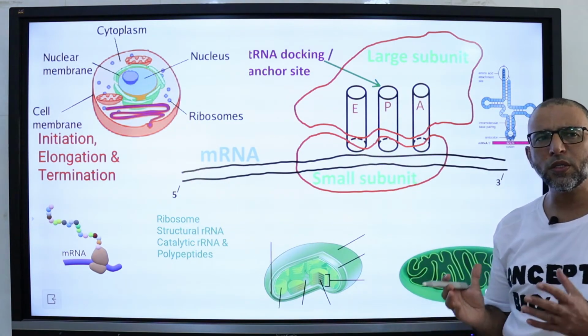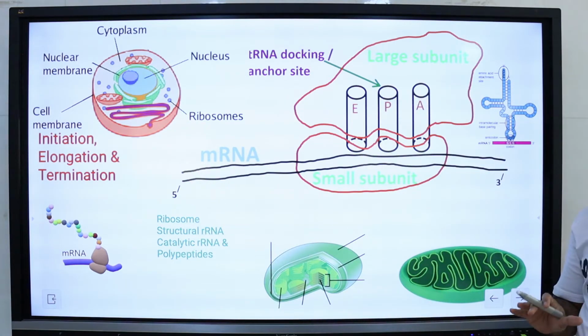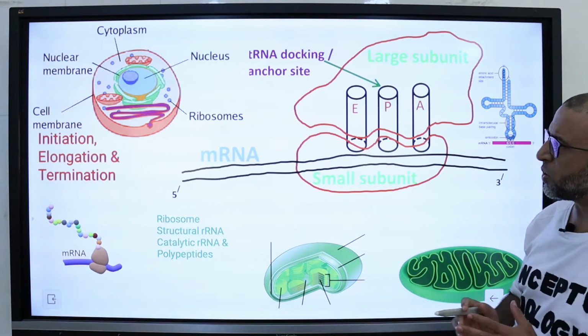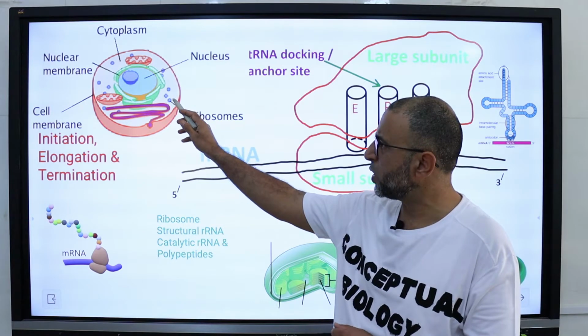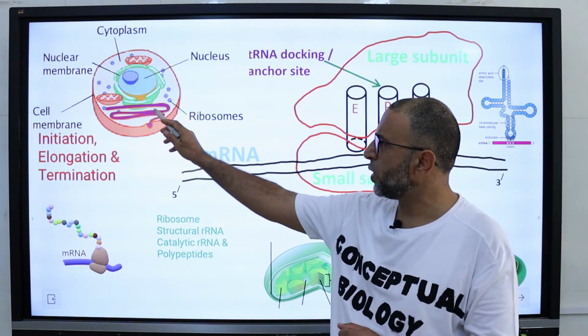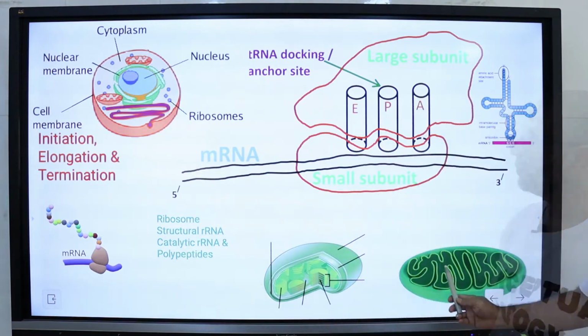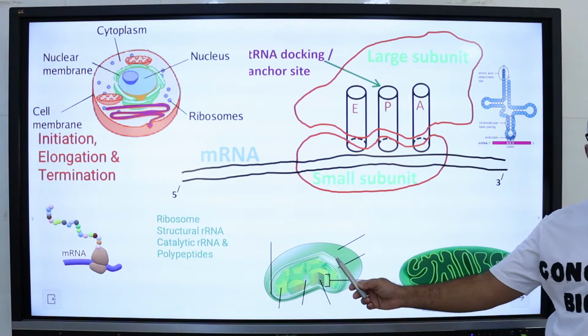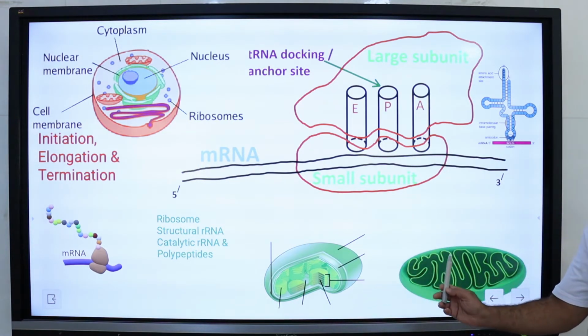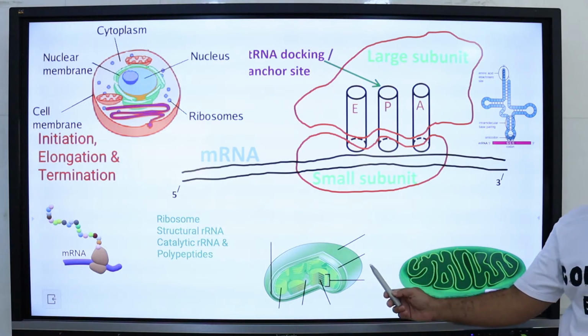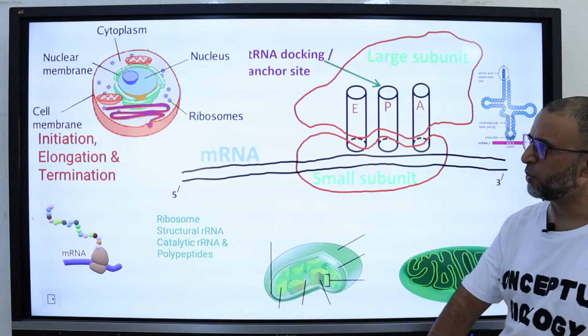In prokaryotes, ribosomes exist in the cytoplasm, but in eukaryotes, ribosomes exist in the cytoplasm in a free state, as well as attached to the endoplasmic reticulum. Mitochondria and chloroplasts also have their own ribosomes, and these ribosomes look more similar to prokaryotic ribosomes than cytoplasmic ribosomes.